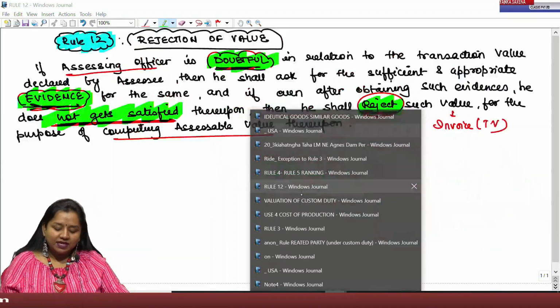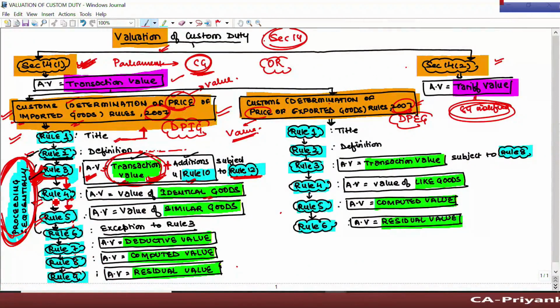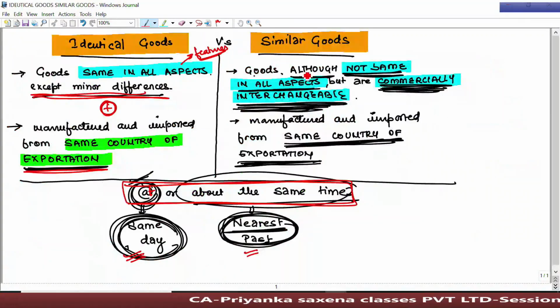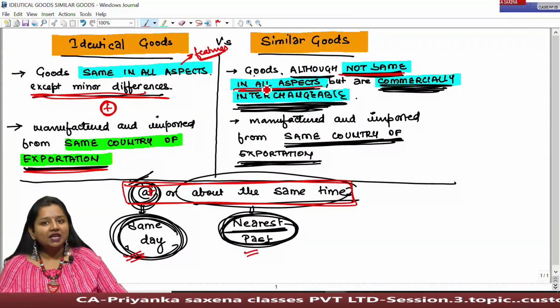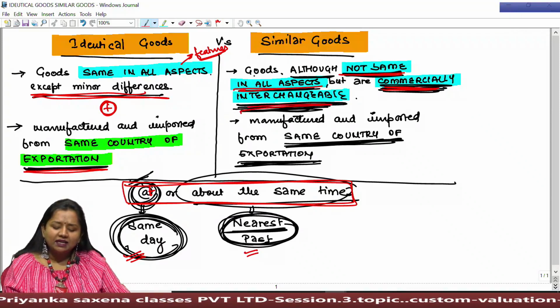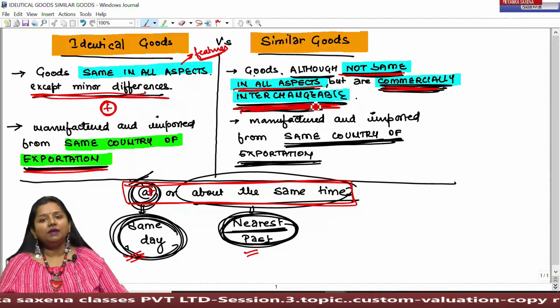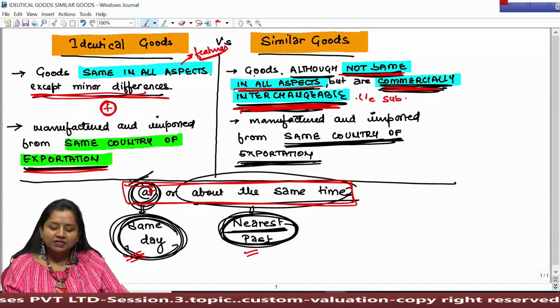Then by proceeding sequentially, we shall move forward to Rule 5, which says that if identical goods do not exist, then you can consider the value of similar goods as your assessable value, where similar goods means goods which are not the same in all aspects, that is, all features are not the same, but are commercially interchangeable. Now, what do you mean by commercially interchangeable? It means that such goods must be a substitute.